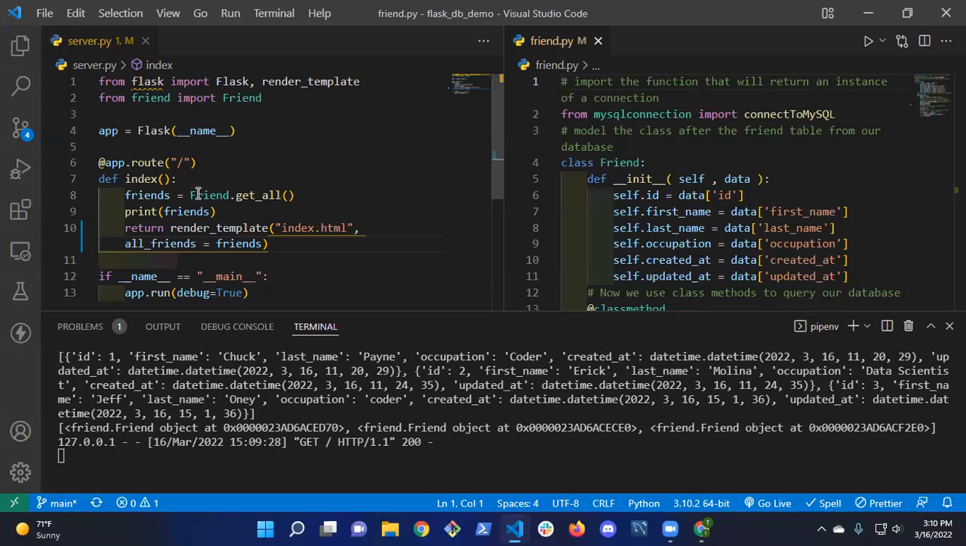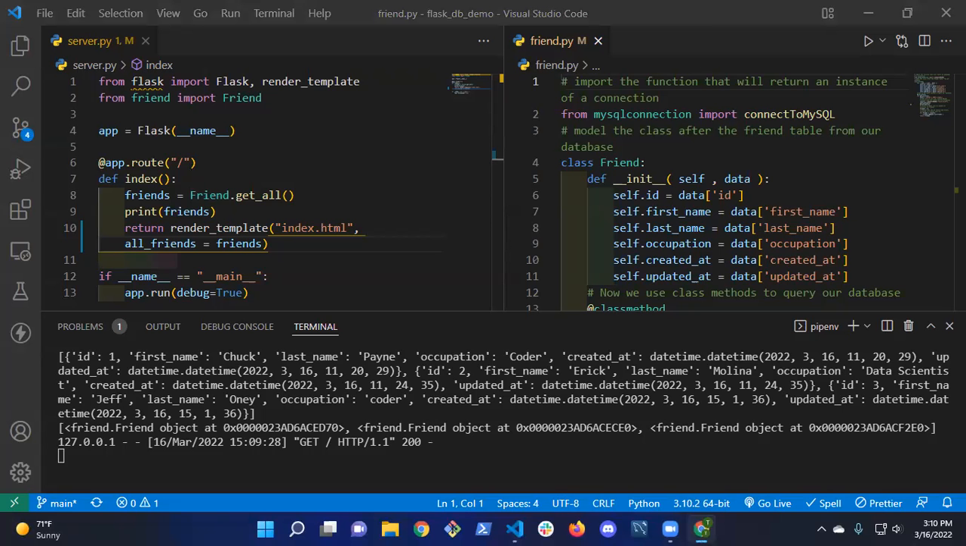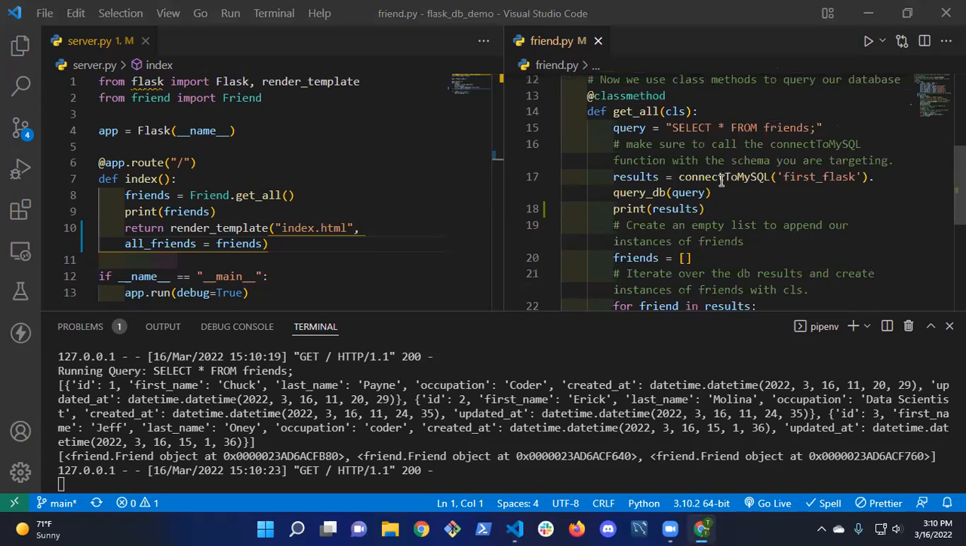So my route, every time I refresh my index on my website, right? If I go to the browser, I'm going to move it off screen for now and hit the refresh button. You can see that every time I hit it, it's hitting my database. If you see my server, every time we hit the refresh button again, it goes through and hits the server. It calls this method, Friend.get_all. It calls the class method.